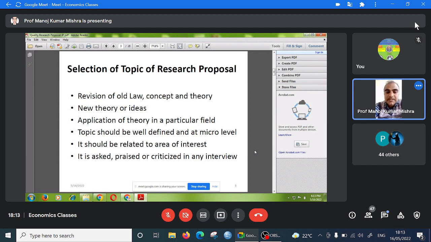can select. In addition, I think the students are from science, arts, commerce, and education also. So suppose any shlok in Sanskrit, you can also make a hypothesis and do the study about it. Sarve bhavantu sukhinah, sarve santu niramayah. It can be the topic of your research proposal. You can do the test.